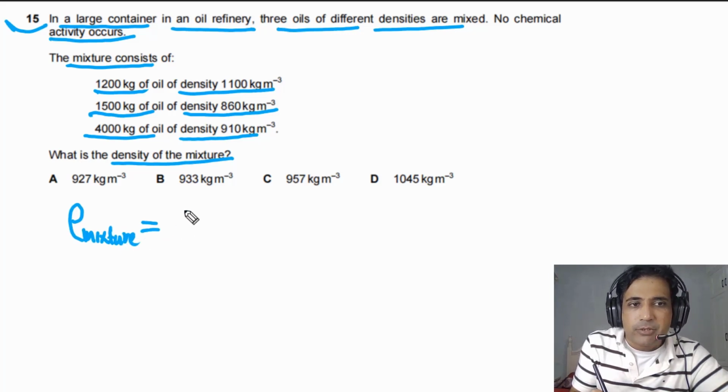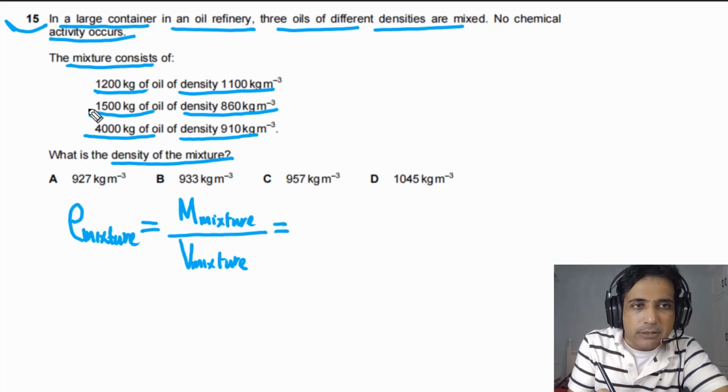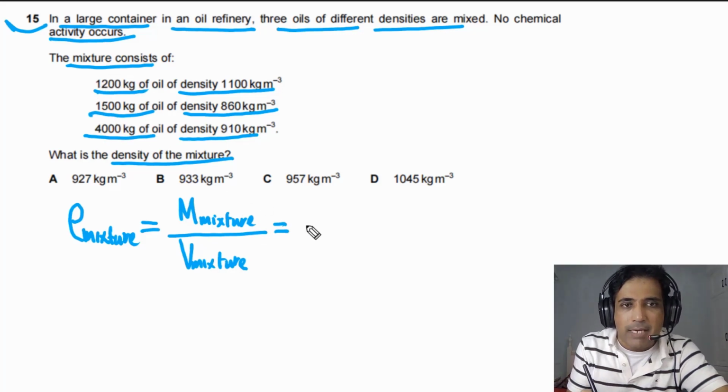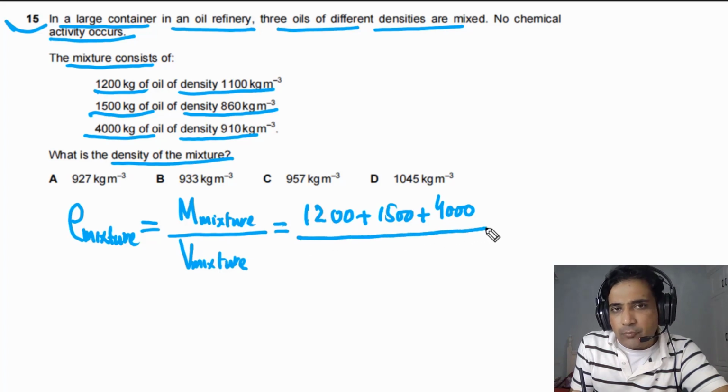The density of the mixture will be equal to the mass of the mixture, capital M, divided by the volume of the mixture. We need to find the mass of the mixture, which is equal to the total mass: 1200 kilograms plus 1500 kilograms plus 4000 kilograms. So this is the total mass of the mixture.